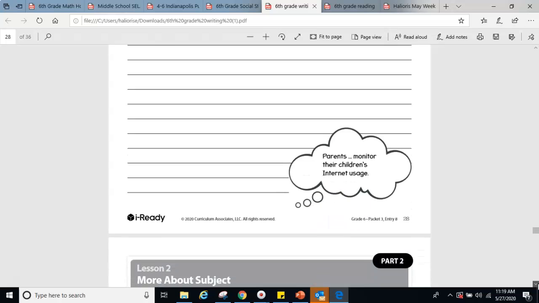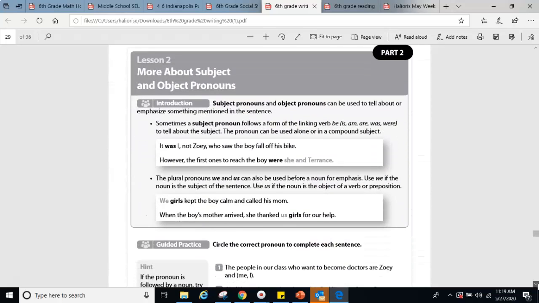Then moving past this, we are going to continue working with subject and object pronouns. So subject pronouns and object pronouns can be used to tell about or emphasize something mentioned in the sentence. Sometimes a subject pronoun follows a form of the linking verb be, to tell about the subject. The pronoun can be used alone or in a compound subject. It was I, not Zoe, who saw the boy fall off his bike.